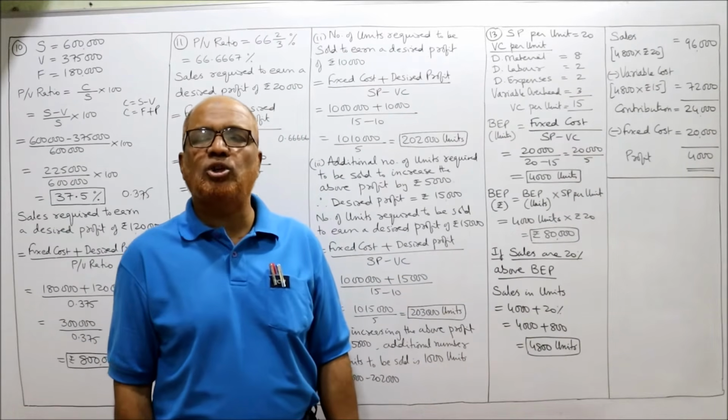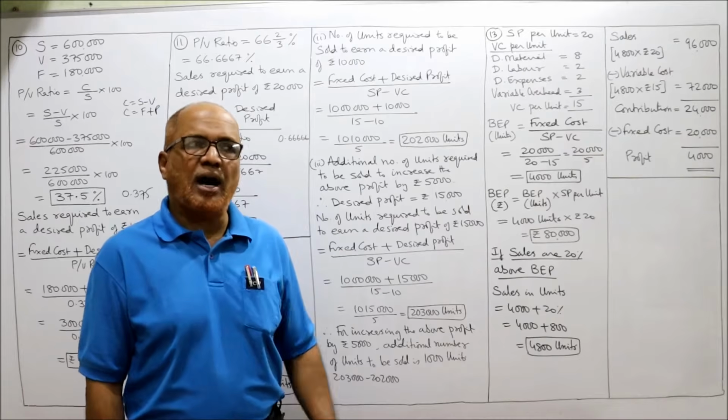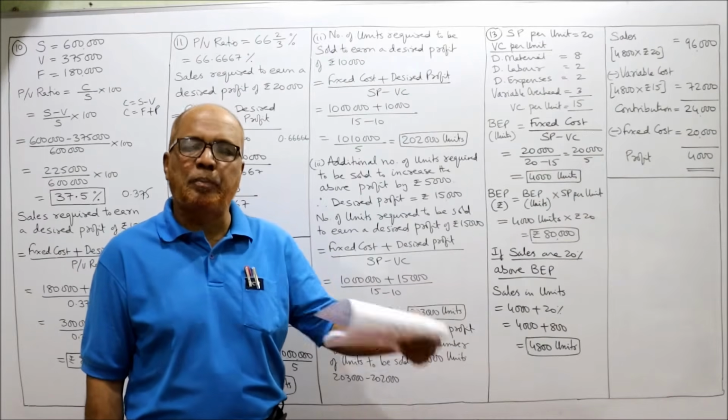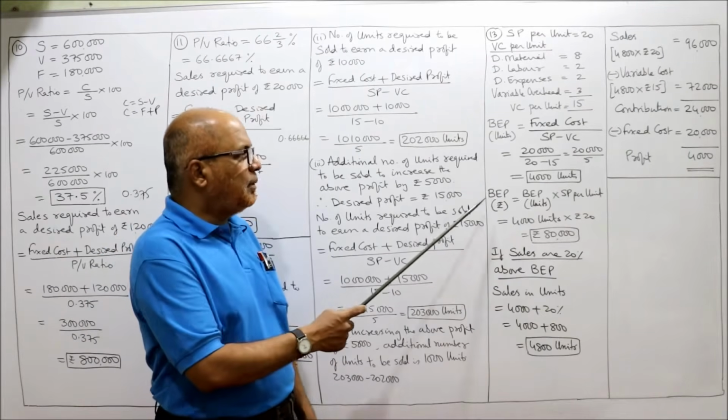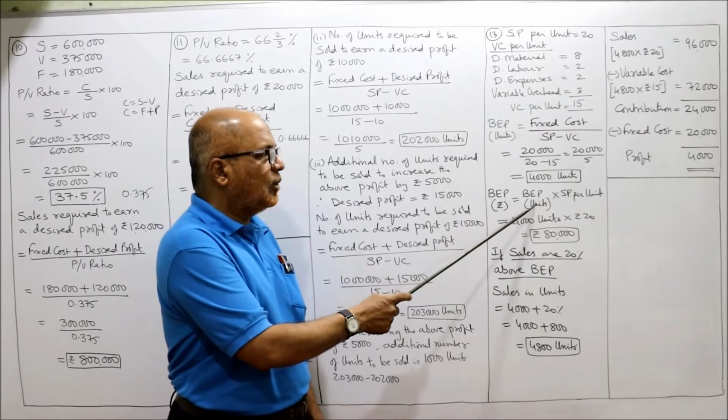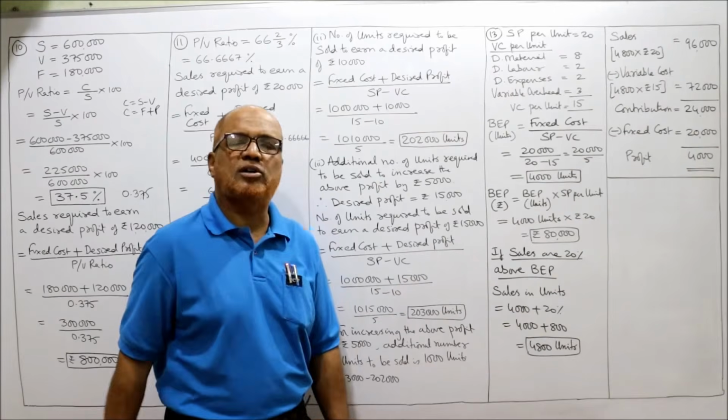4,000 यूनिट बना के बेचेंगे तो no profit, no loss. अगर if you want to find out BEP in rupees, तो easily you can find out BEP in rupees also. So BEP in rupees is equal to BEP in units into selling price per unit.